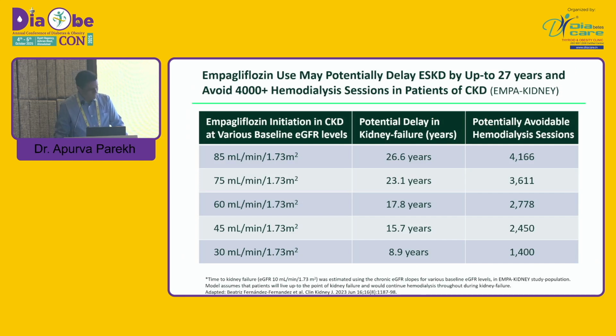This is a very important slide. If we give empagliflozin at an early stage of CKD, where GFR is 85 ml, versus giving it at 30 ml, we can delay dialysis by up to 26 years in the first category compared to 8 to 9 years in the last category, and probably we can prevent around 4,100 dialysis sessions if patients take the drug regularly.